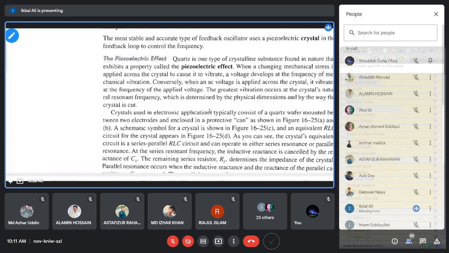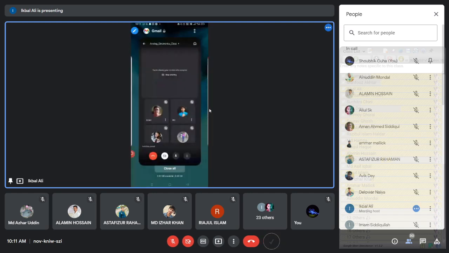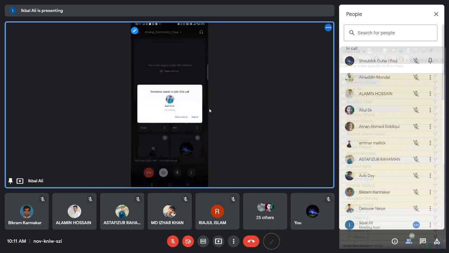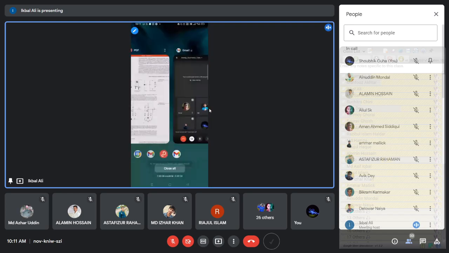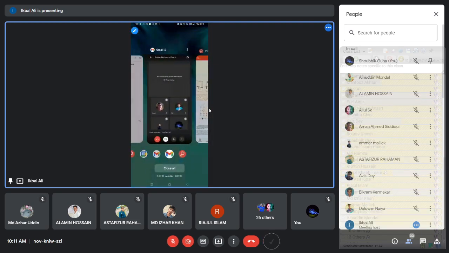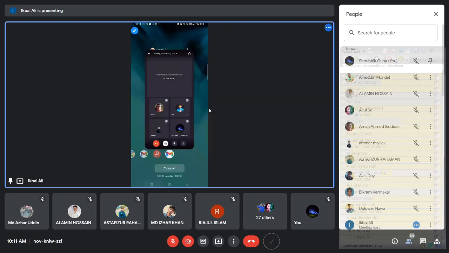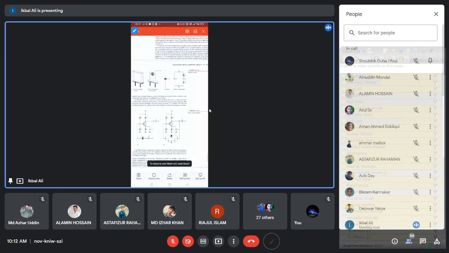The crystal has a mass, the crystal has viscous force, and if you apply Newtonian mechanics to the crystal dynamics, then from that differential equation you will get the equivalent circuit of the crystal, and I showed that equivalent circuit last day. What is the equivalent circuit of the crystal?